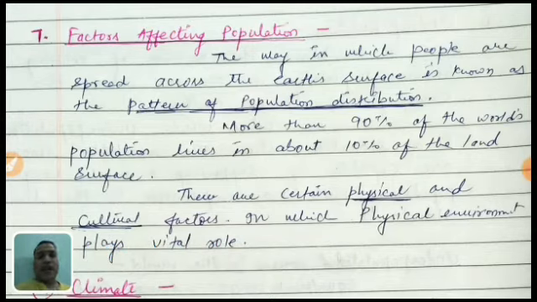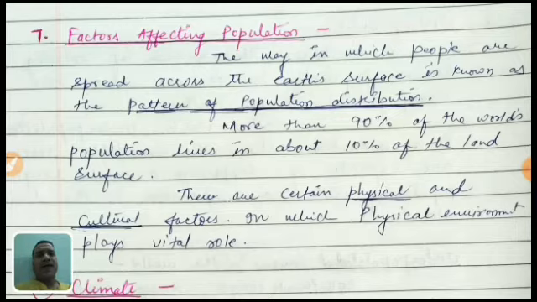Last time we already discussed the different factors: overpopulation, underpopulation, and the factors affecting them. But today I am going to explain the factors affecting population, which is the chapter we are doing. Basically, population means the human beings.